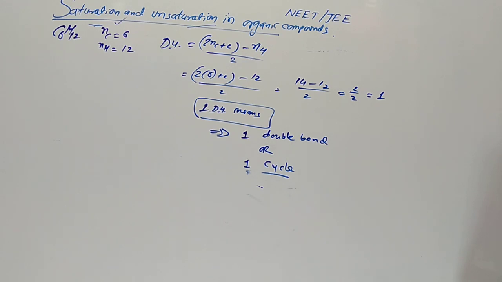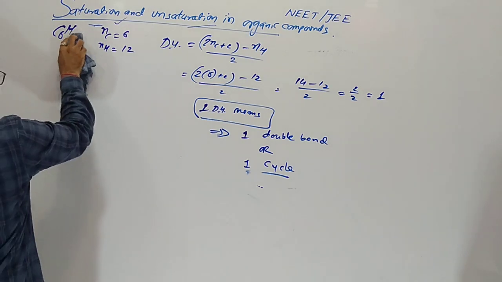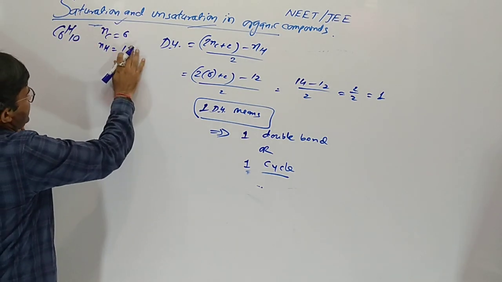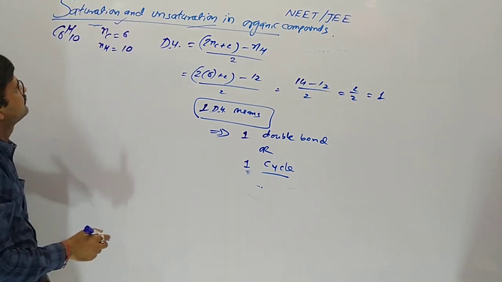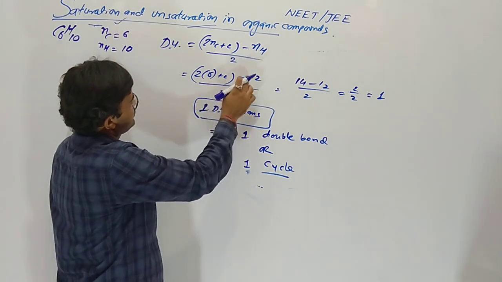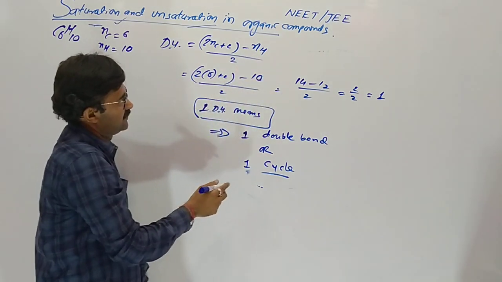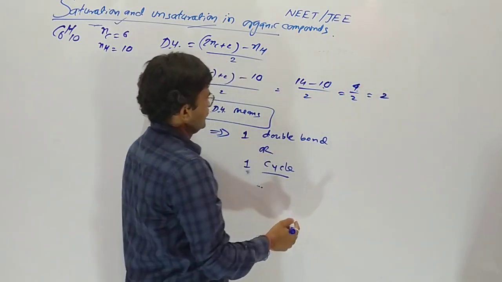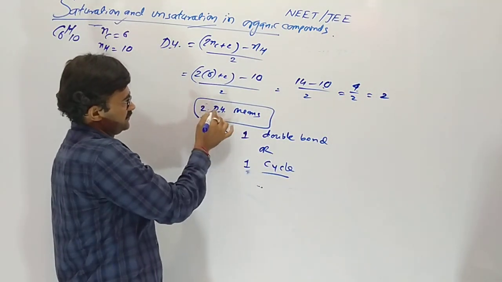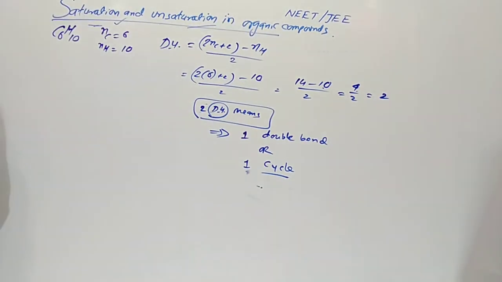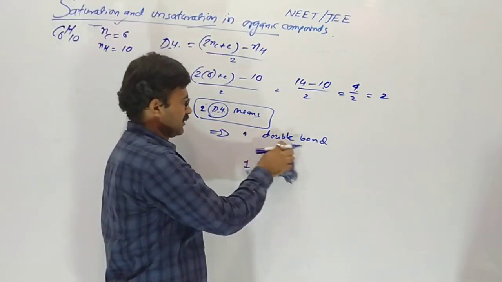Now what about C6H10? Yes, we are going to change our formula to C6H10. Number of carbons 6, hydrogens 10. 6 times 2 is 12, plus 2 is 14, minus 10, so 4. 4 divided by 2 gives 2. So here DU is 2, which means 2 double bonds.